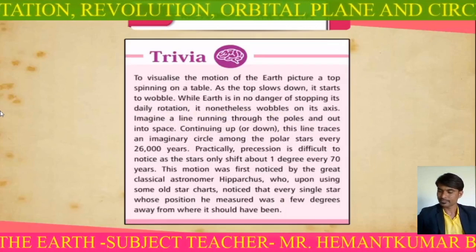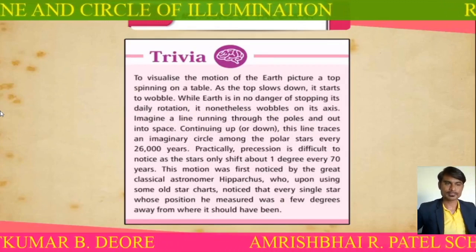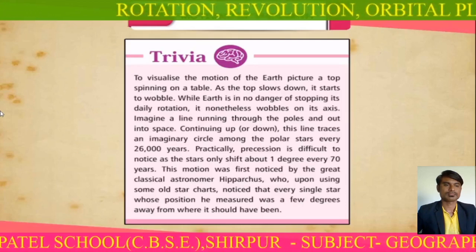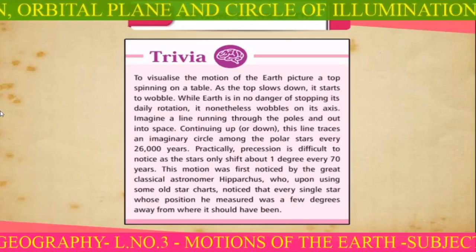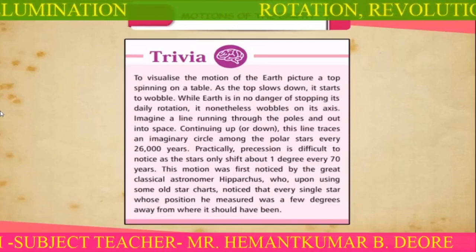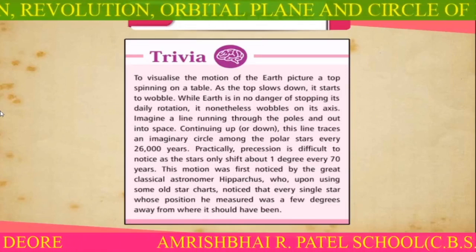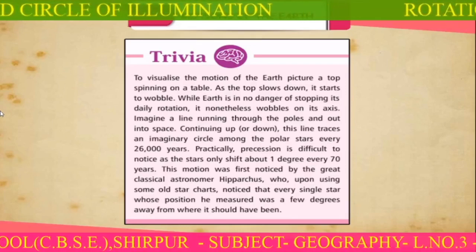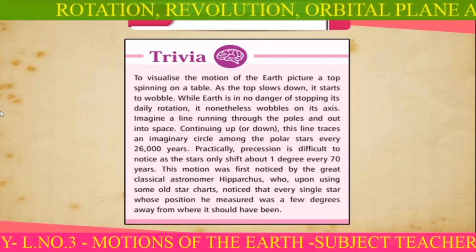Trivia. To visualize the motion of the Earth, picture a top spinning on a table. As the top slows down, it starts to wobble. While Earth is in no danger of stopping its daily rotation, it nonetheless wobbles on its axis. Imagine a line running through the poles and out into space. Continuing up or down, this line traces an imaginary circle among the polar stars every 26,000 years. Practically, precession is difficult to notice as the stars only shift about 1 degree every 70 years.